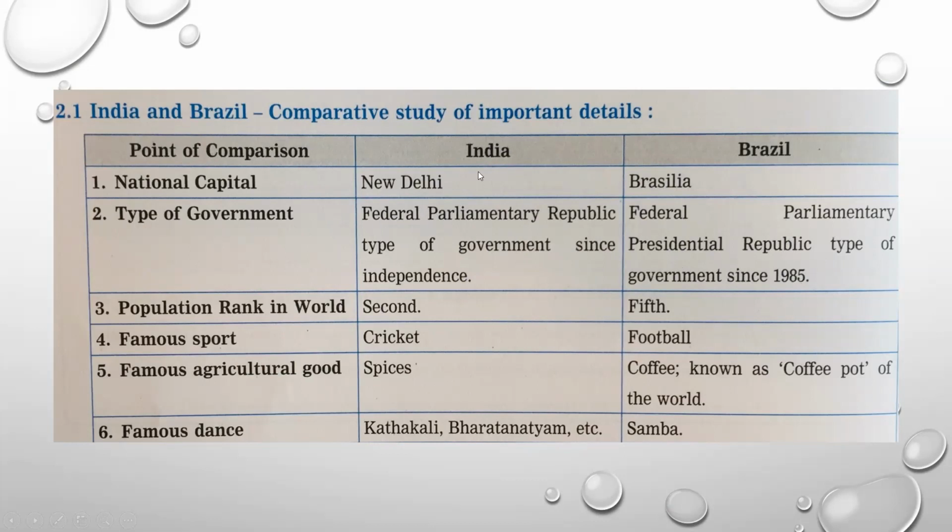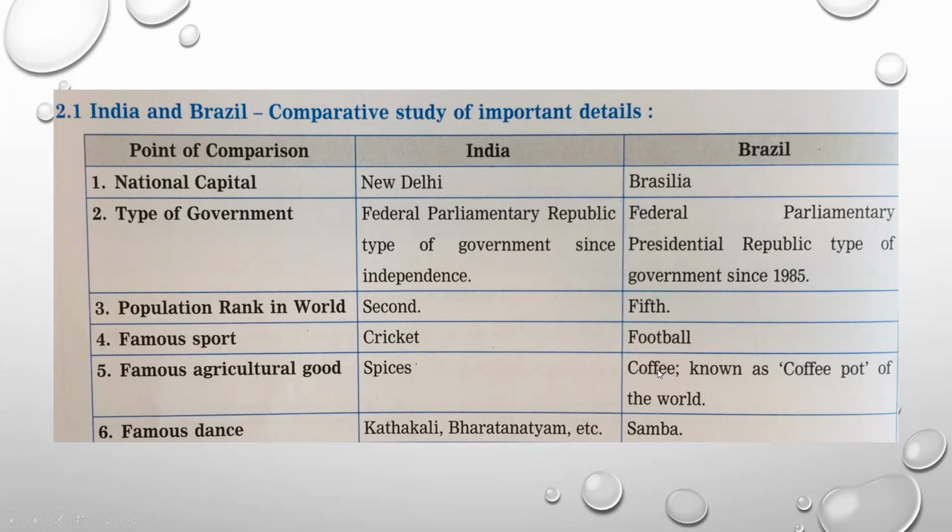According to population, India stands in second place. It is the second largest populated country in the world, and Brazil stands at fifth position as far as the population is concerned. The famous sport which is played in India is cricket, and on the other hand, football is the most famous sport which is played in Brazil. Next is India. Our country is well known and famous in the whole world for the spices, that is the masala items, cardamom, cinnamon, etc.